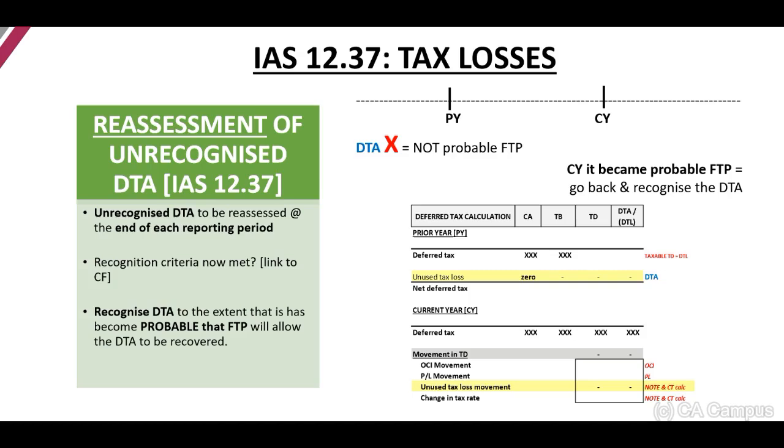Right, let's have a look at paragraph 37. Again, focus on my timeline, please. Let's say, for example, that we are standing on 31 December 2020. This year, we have recognized a taxable loss of 100,000. But on that date, on 31 December 2020, it is not probable that there will be future taxable profits, and there are no taxable temporary differences. Therefore, we may not recognize a deferred tax asset.